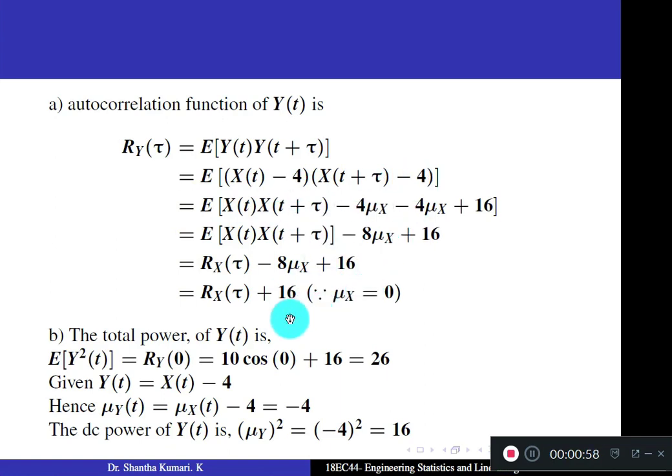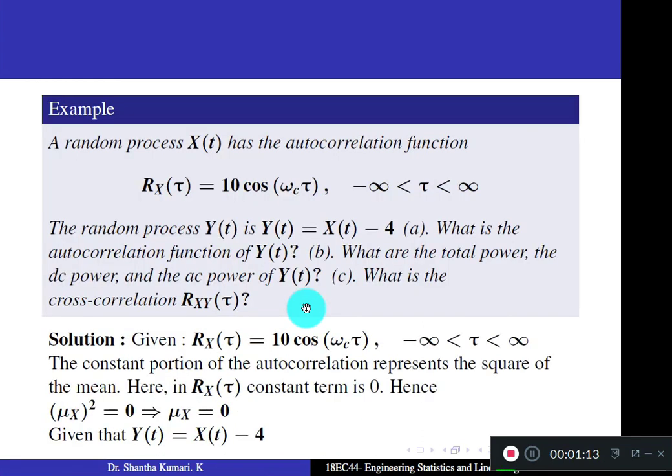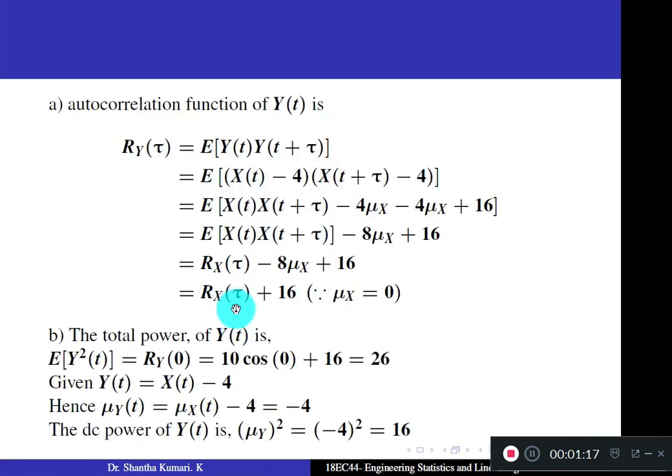You get this. Total power of y of t is expectation of y square of t. It is given by Ry of 0. Ry of tau is this. So Ry of 0 will be Rx of 0 plus 16. Rx of tau is given as 10 into cos omega c tau. So when you put tau equal to 0, you get 10 into cos 0, which is 10, plus 16. 26 is the answer.